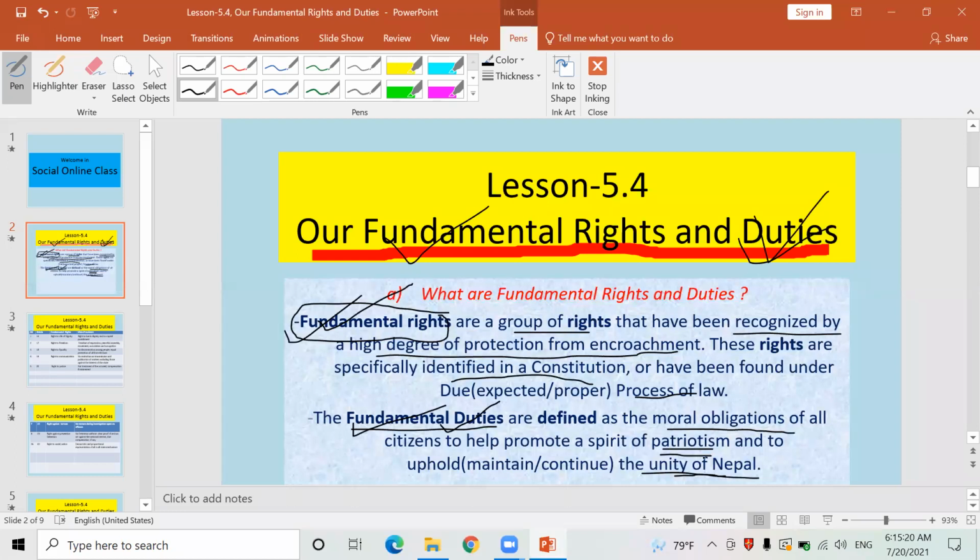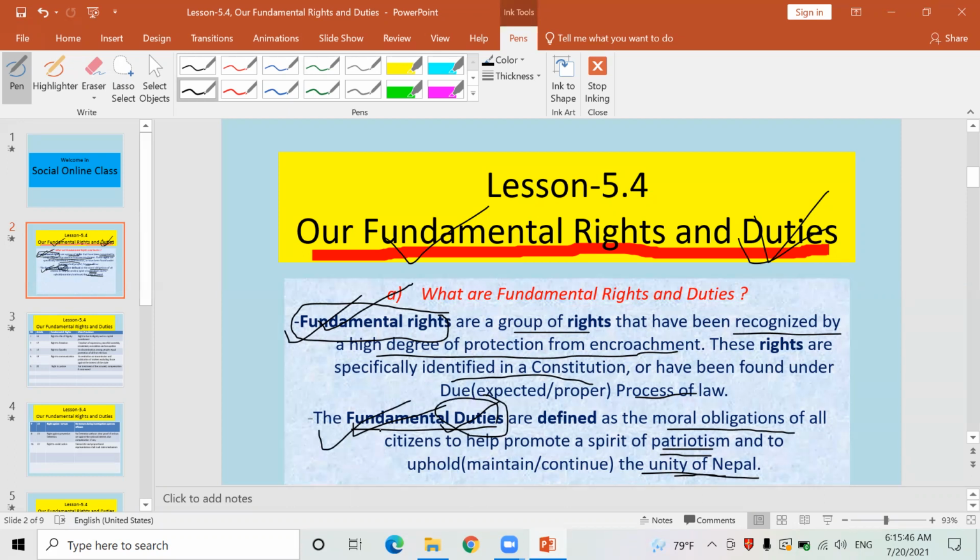Increasing the feeling of patriotism, being morally sound, being honest, respecting elders, loving juniors, and maintaining the unity of Nepal are collectively known as fundamental duties. Okay, I hope you have got the idea what fundamental rights and fundamental duties are.